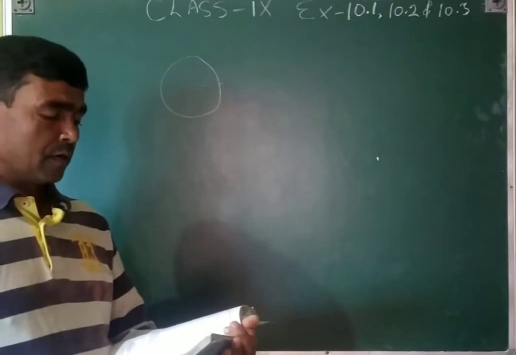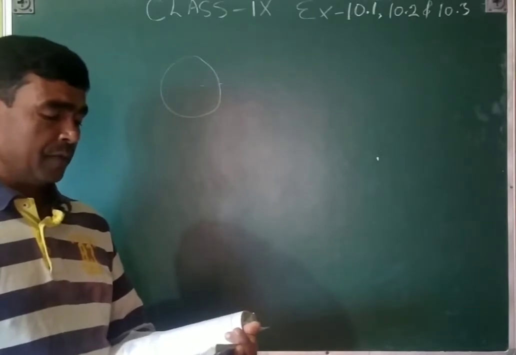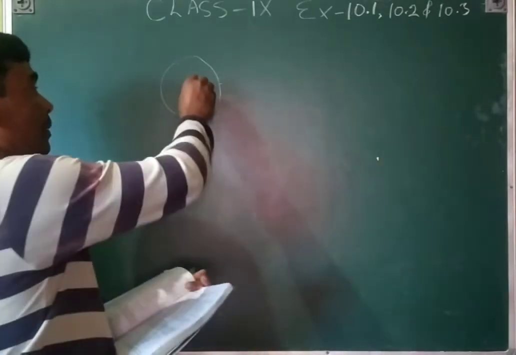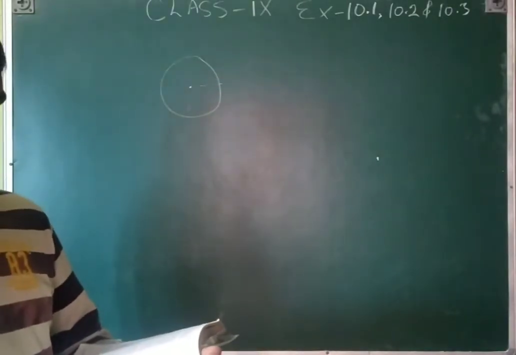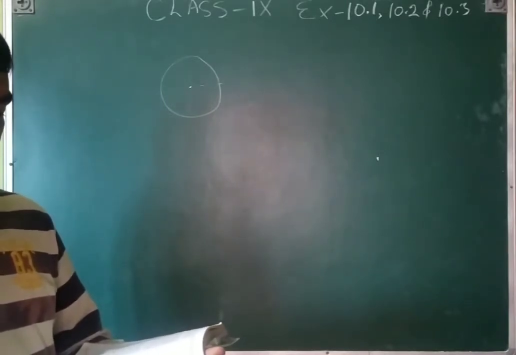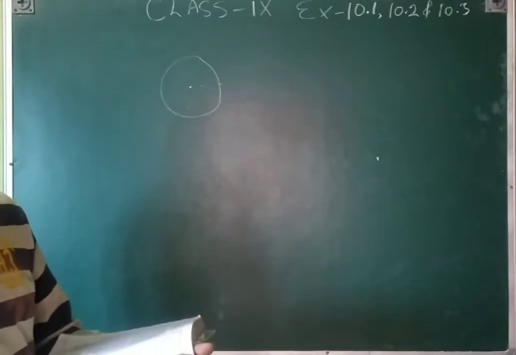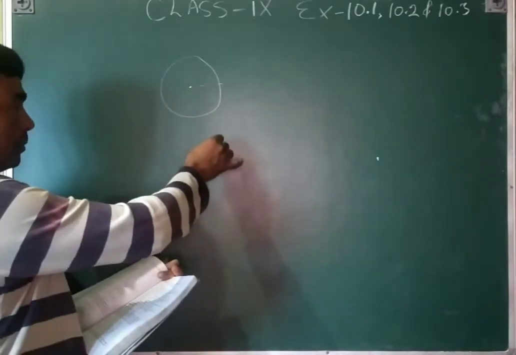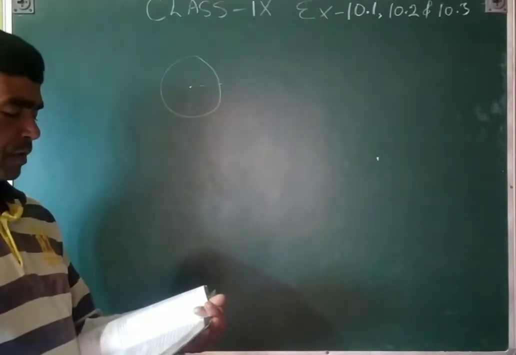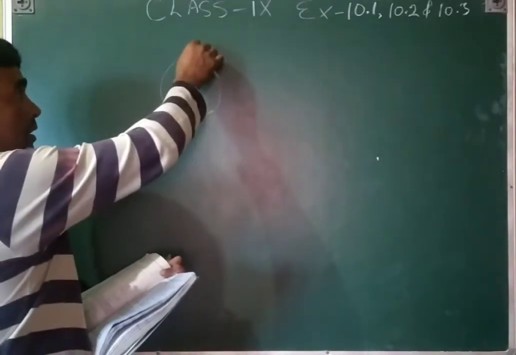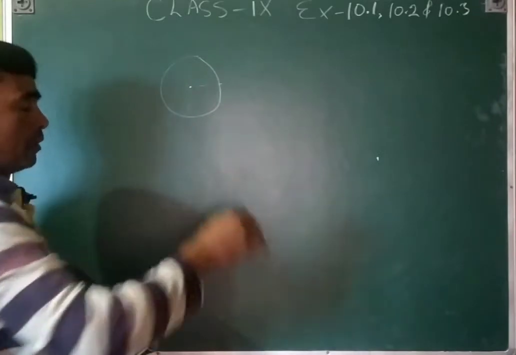The center of a circle lies in its interior. That center will come inside the circle. A point whose distance from the center of a circle is greater than the radius lies in the exterior of the circle. That means the exterior will be outside of that circle. The longest chord of a circle is a diameter. That is the longest chord, or we can also say the diameter.